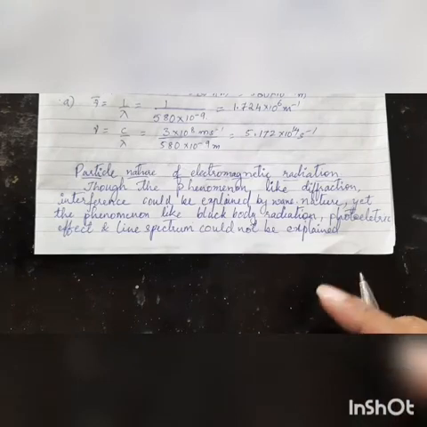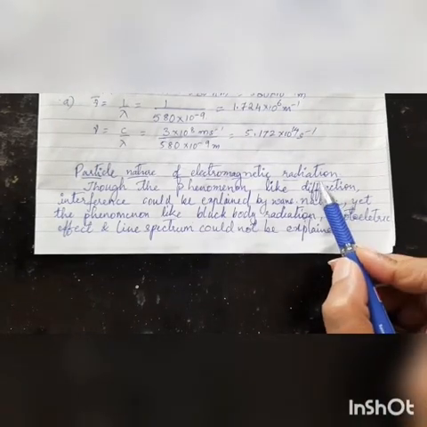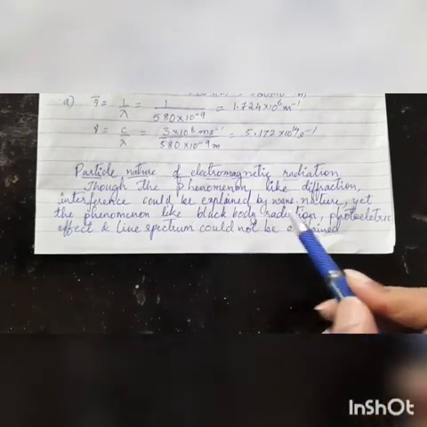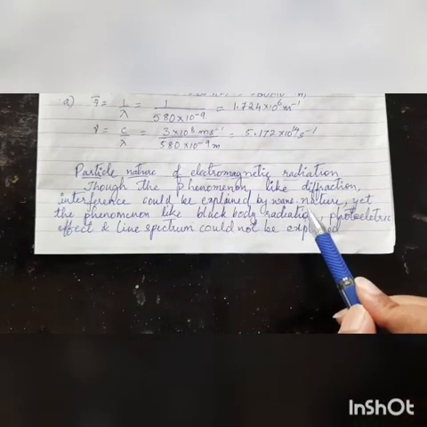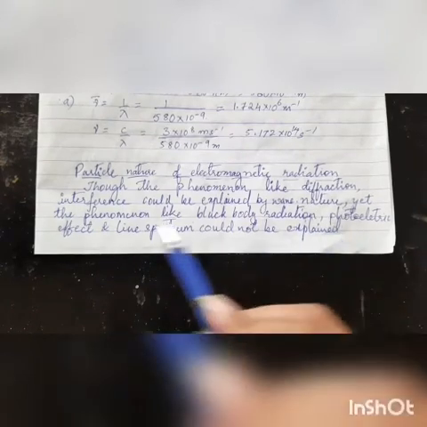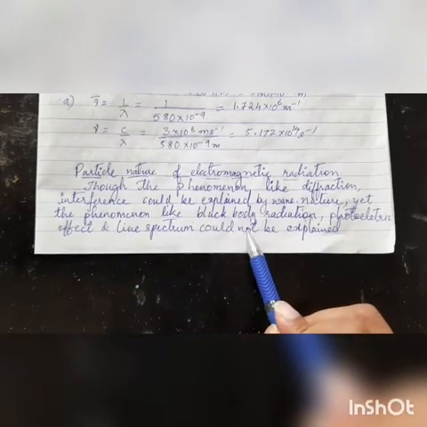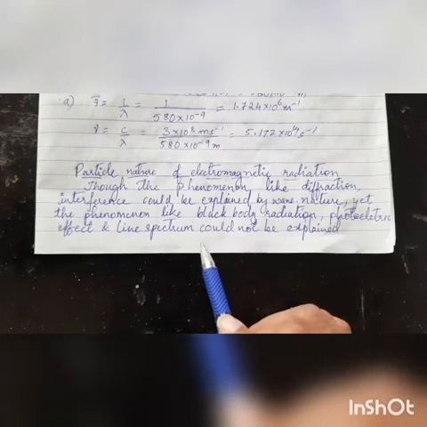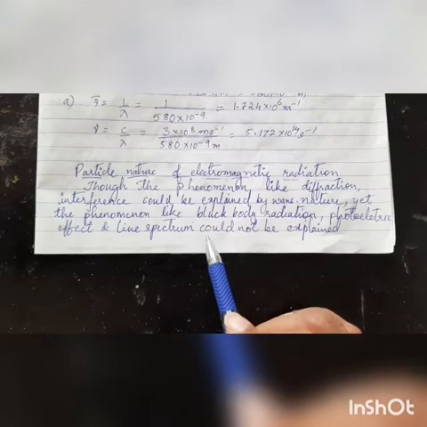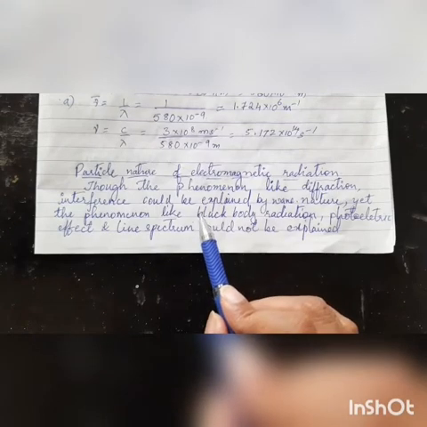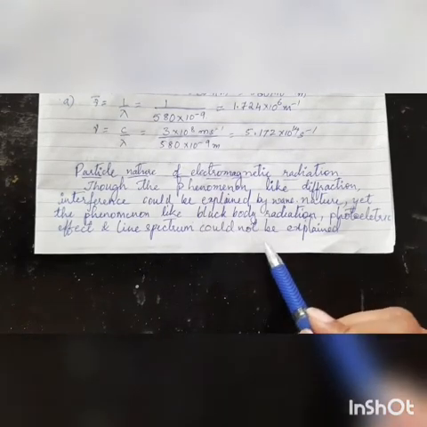Though phenomena like diffraction, interference, and several other phenomena could be explained on the basis of wave nature of electromagnetic radiation, yet phenomena like the black body radiation, the photoelectric effect, and the line spectrum could not be explained on the basis of the wave nature, but these were explained on the basis of particle nature of the electromagnetic radiation.